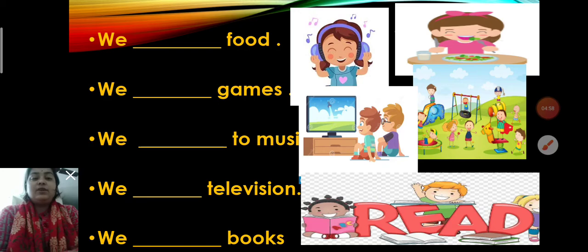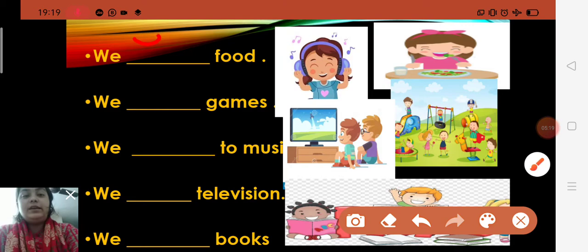Let us see some more examples, children. We dash food. What will you all say? This girl is eating. So we eat food. What do we do with food, children? We eat food. And you all know, children, eating fruits and vegetables keeps us fit and healthy. So there you will write eat. Eat is an action word. E-A-T, eat.